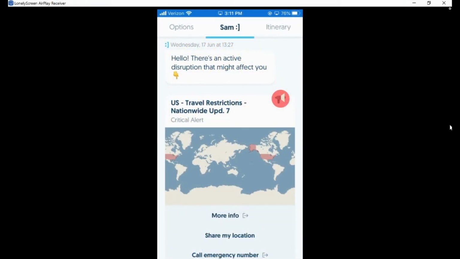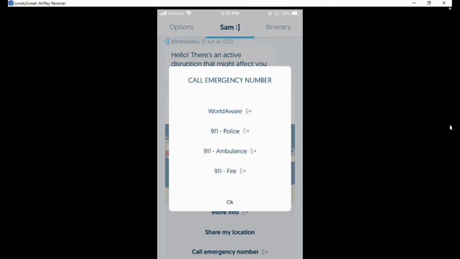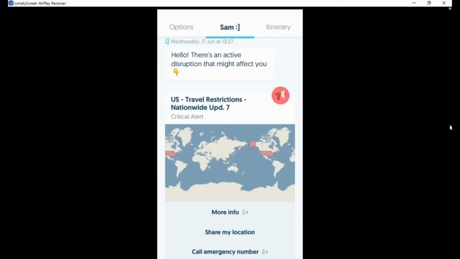Two recent advents in SAM since the emergence of COVID include, one, the ability to reach out to a third-party travel risk management provider. In this case on the demo, WorldAware, but it could be ISOS, or a slew of many, many other providers. This is tied back to your company's profile if you have a standalone agreement. What we're doing here in SAM is when you receive an intelligence alert based on your itinerary, we offer the option to the traveler to select that third-party avenue.